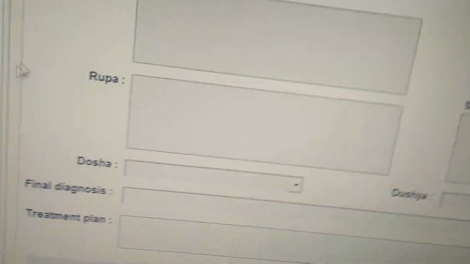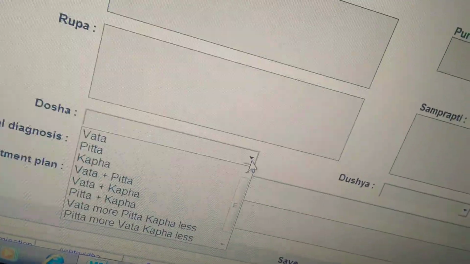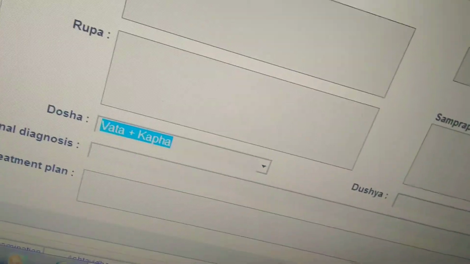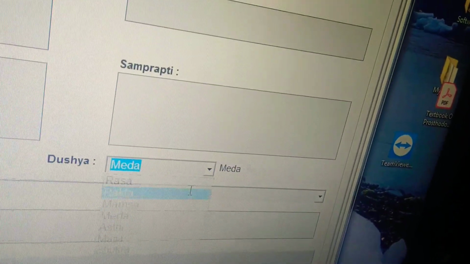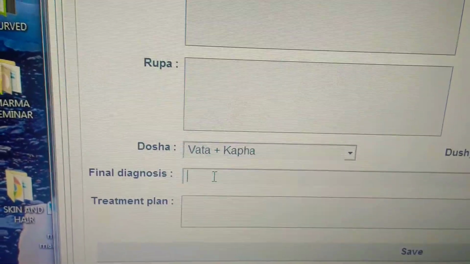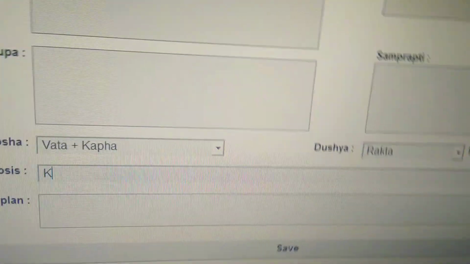Then which doshas are vitiated in this particular case, the combination of doshas you can select, and those combinations also you can select. Then final diagnosis you can write here. Some diagnoses are there, but if you have some different diagnosis, then that also you can enter here like this.